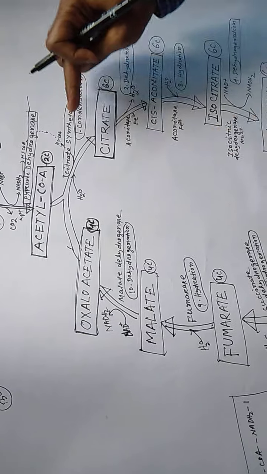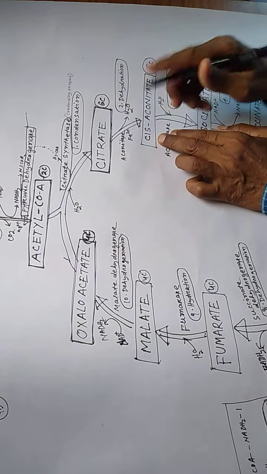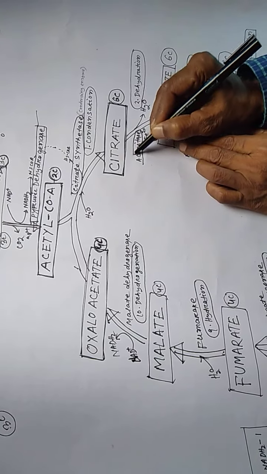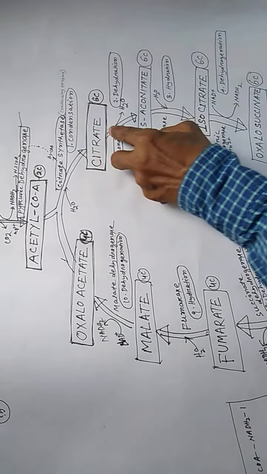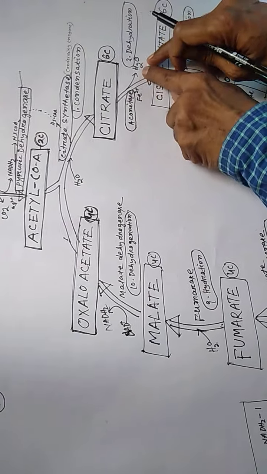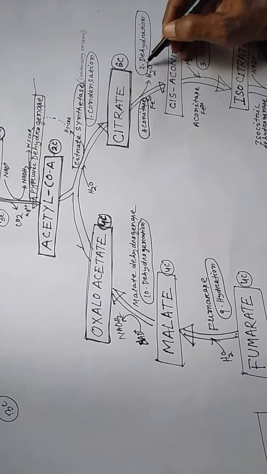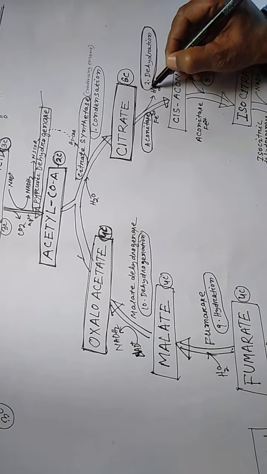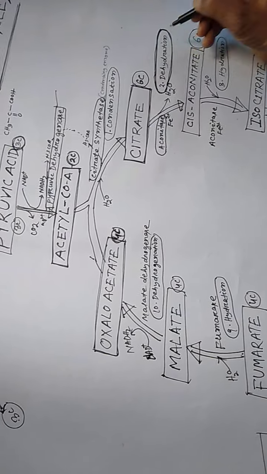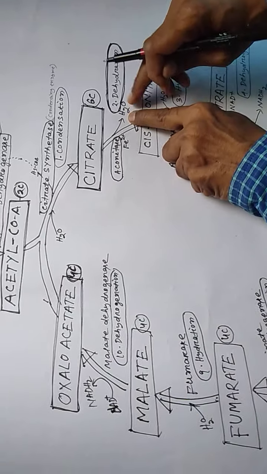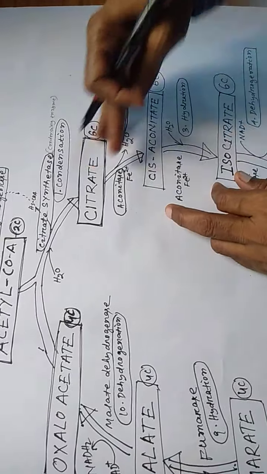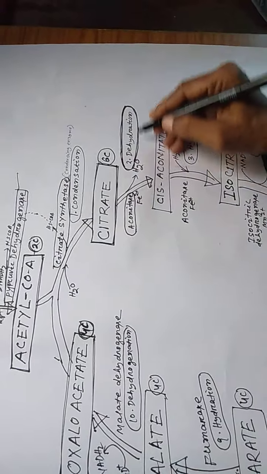Citrate is again converted into cis-aconitate by the enzyme aconitase. Here one water molecule is released. This reaction is dehydration, meaning water is separated.